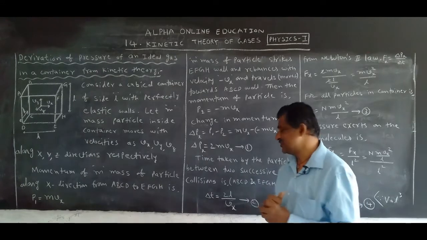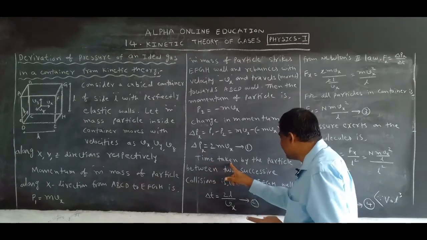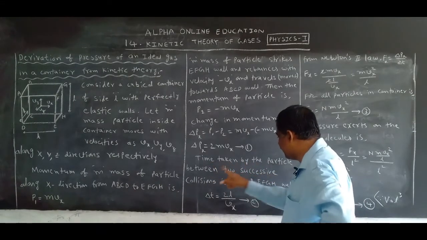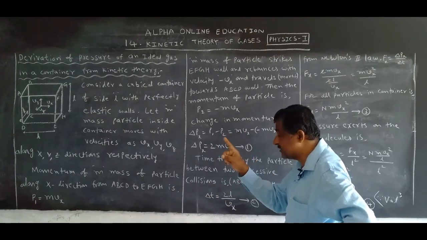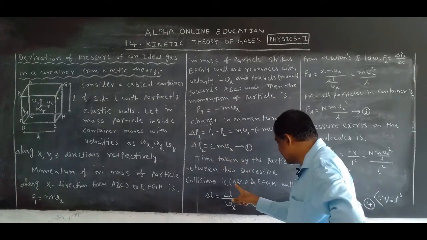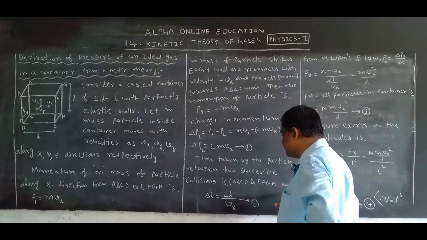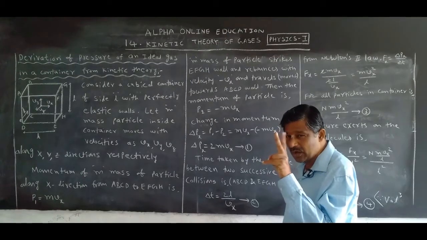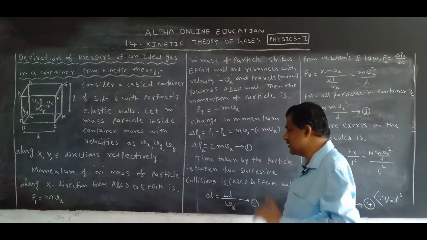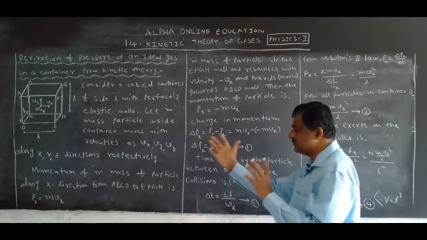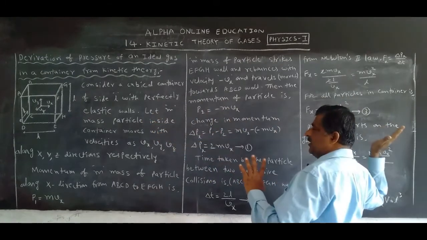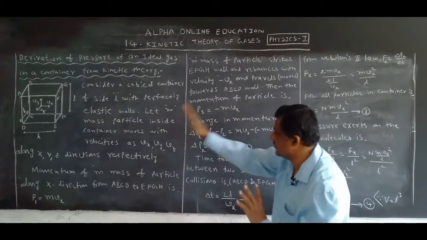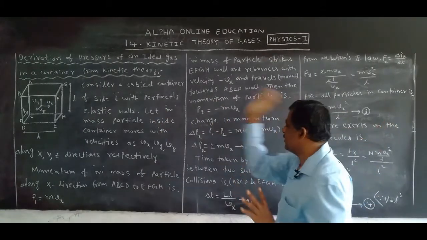Two collisions. The time taken by the particle between two successive collisions: one collision on EFGH, another on ABCD. The particle first strikes the EFGH wall, then the ABCD wall.